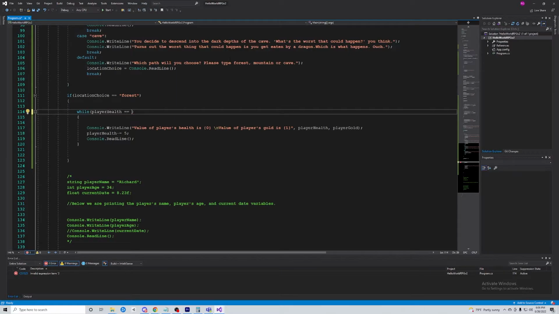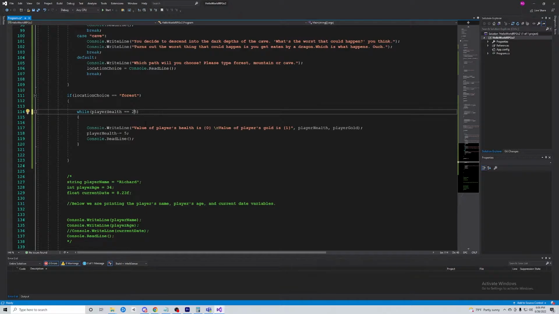So we'll have to make it like a true false statement. So I'll just do something like, yeah, so this will basically say if player health is equal to 25, run the code in here, which will infinitely run because it's always going to be 25 when it gets to this point.